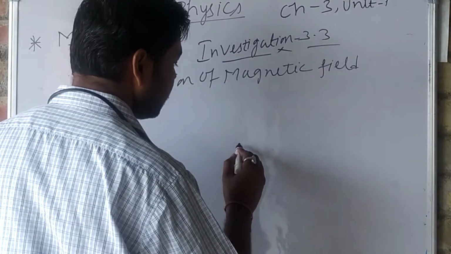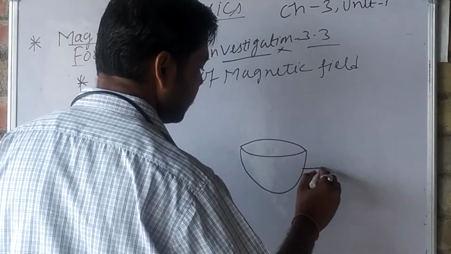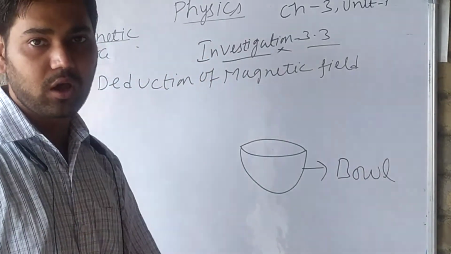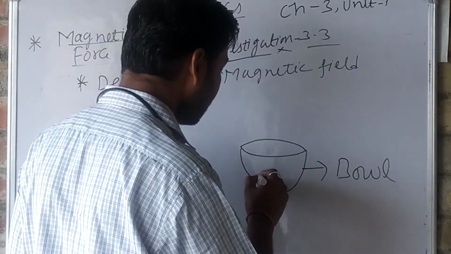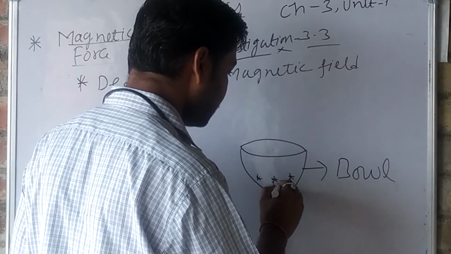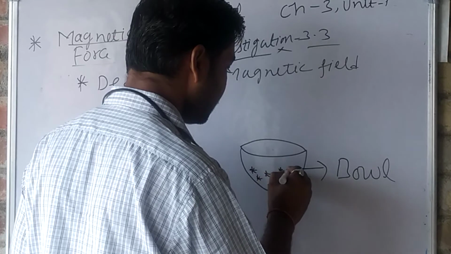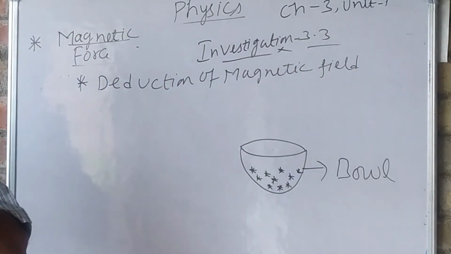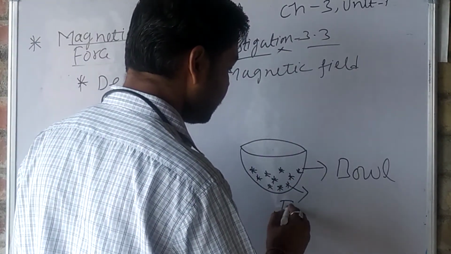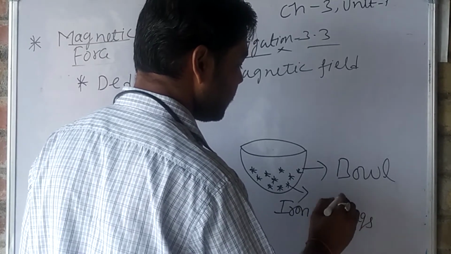Now see what they are doing. They are having a bowl. Bowl means katora. And in that bowl they are having iron filings.